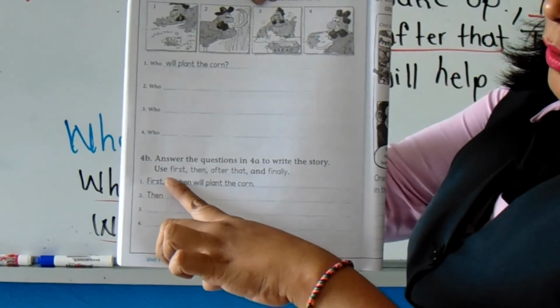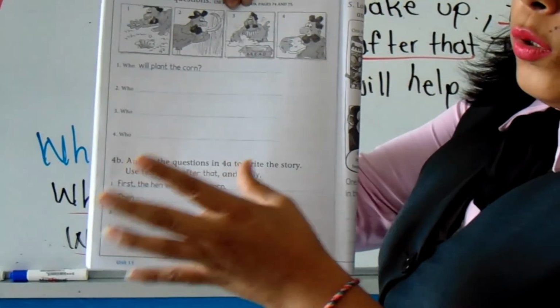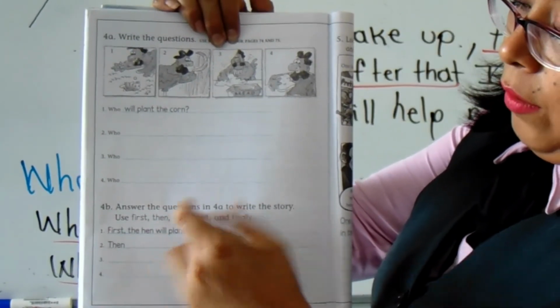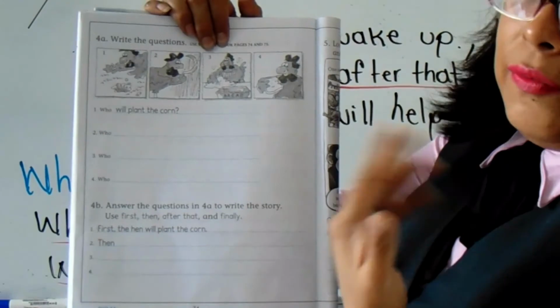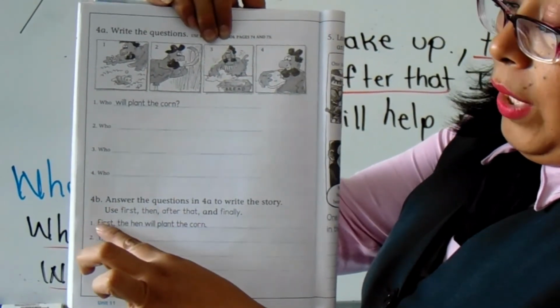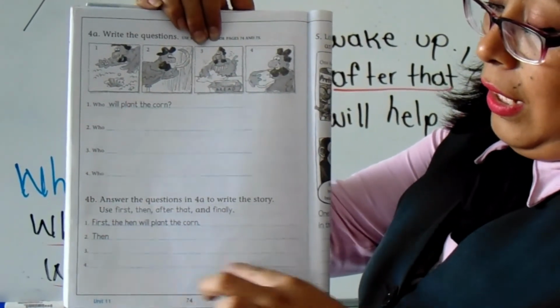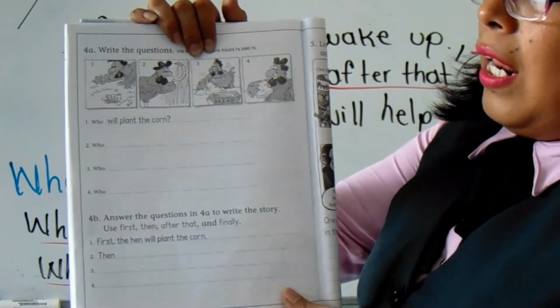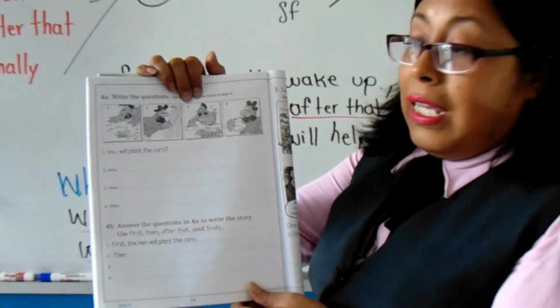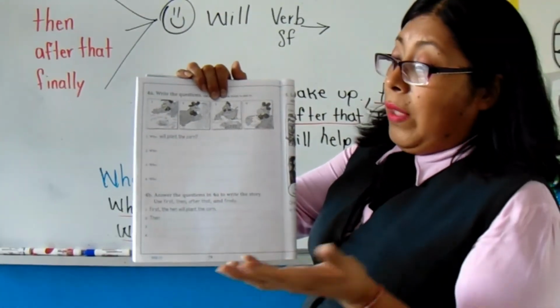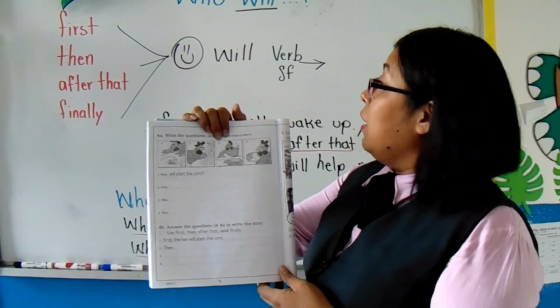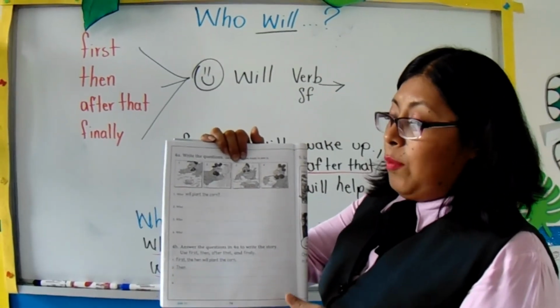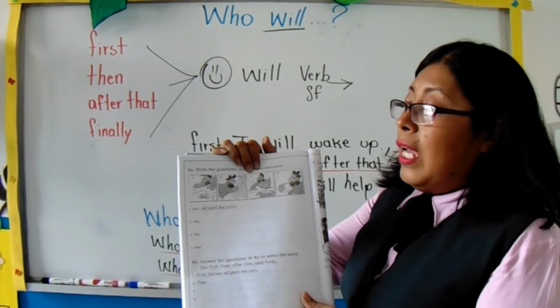Ajá, y vamos a usar los conectores first, primero, después de eso y finalmente. And we have to structure the sentence. Y aquí vamos a estructurar las oraciones. Yes, my dear students. So, for today the class is over. Por el día de hoy, por este momento, la clase terminó.